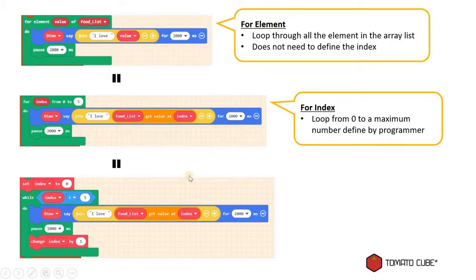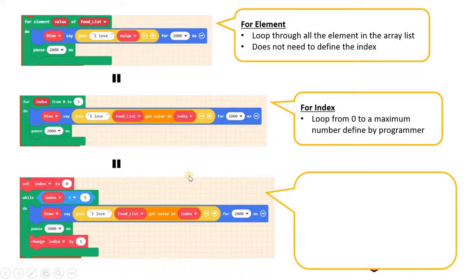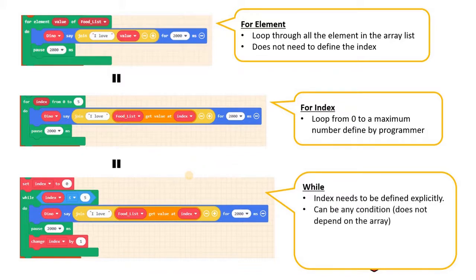Whereas the last item that you see here, the while loop, is used differently. If you want to use it on an array, the index needs to be defined explicitly. But the key usage of a while loop is that it allows you to define a condition, so it doesn't depend on the array. You can create a Boolean operator or more complex conditions inside this while loop.